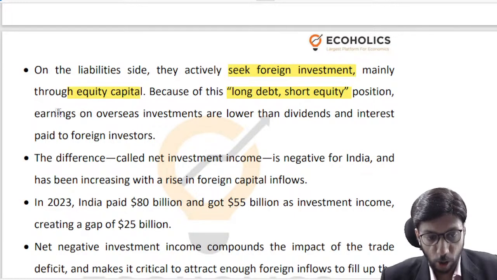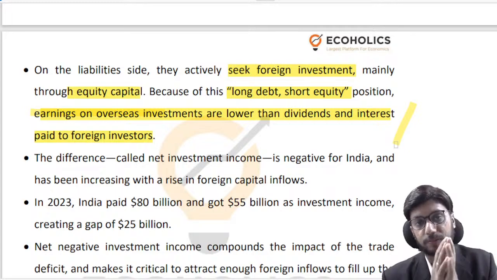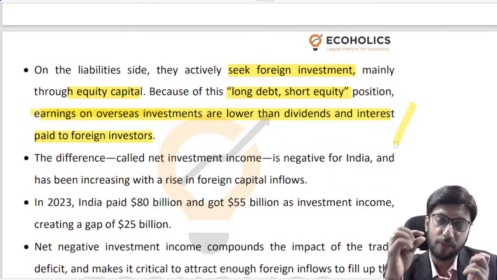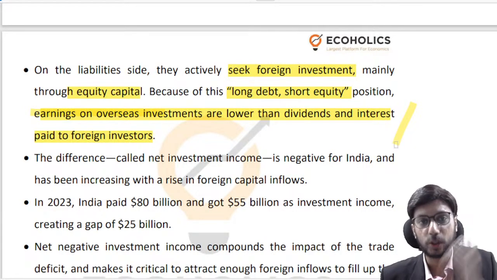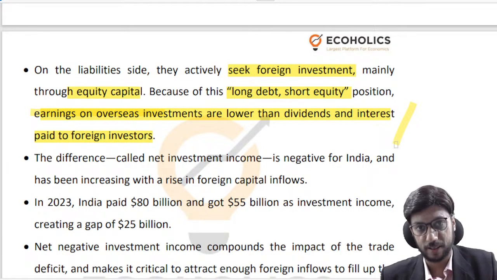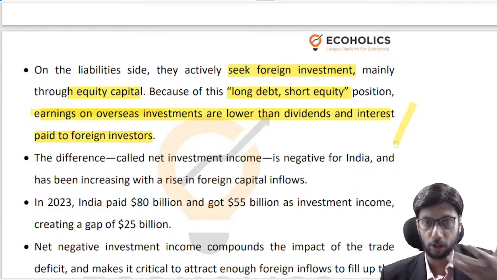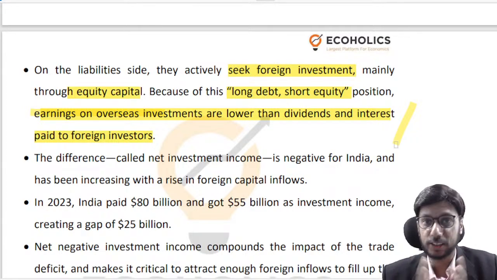So our earnings on overseas investments are lower than dividends and interest paid to foreign investors. See, what are we doing? We are investing in government bonds of, let's say, the US government and so on. We get very, very nominal returns on that. Whereas people who are investing in India, what do they invest in? They pick up equity in Indian companies, or they become 100% owners of companies in India, or let's say 51% owners of companies in India, etc. So they get profits and dividends.